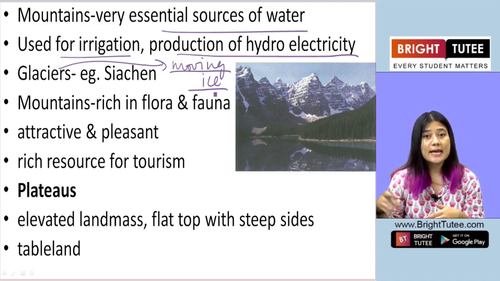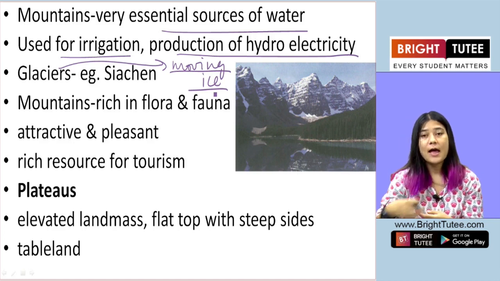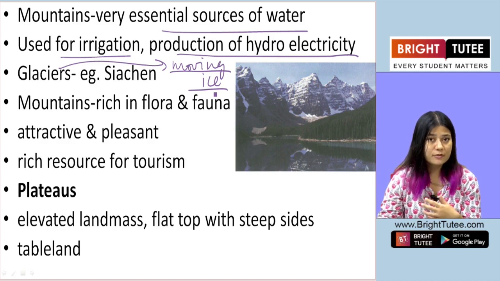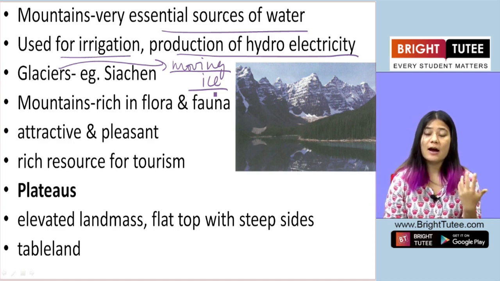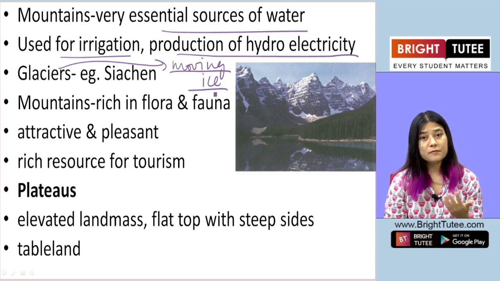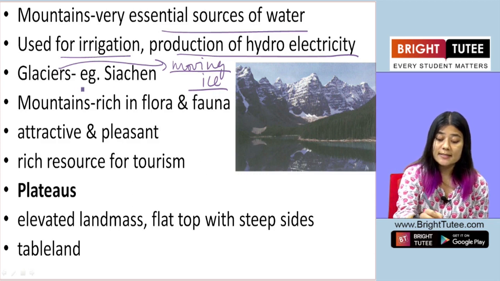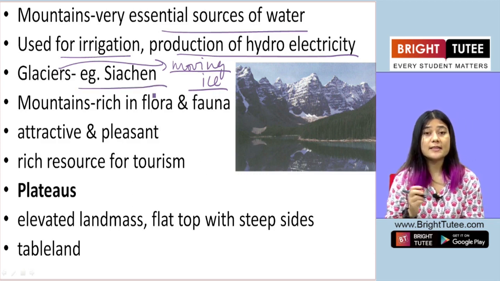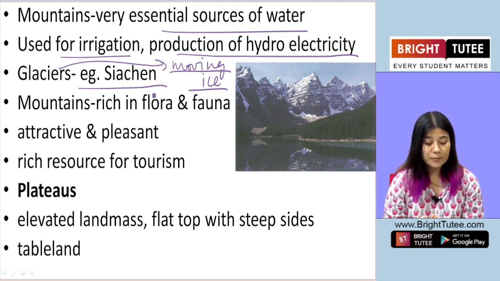From that it joins the river, or it leads to the formation of a river, and from that river we get more water. Now glaciers that way are also very important. One very good example of a glacier in the Indian context is the Siachen in the state of Jammu and Kashmir. Okay, Siachen is in Jammu and Kashmir.